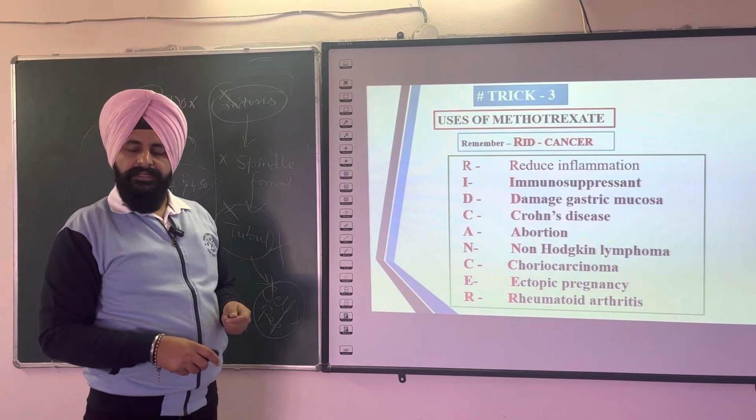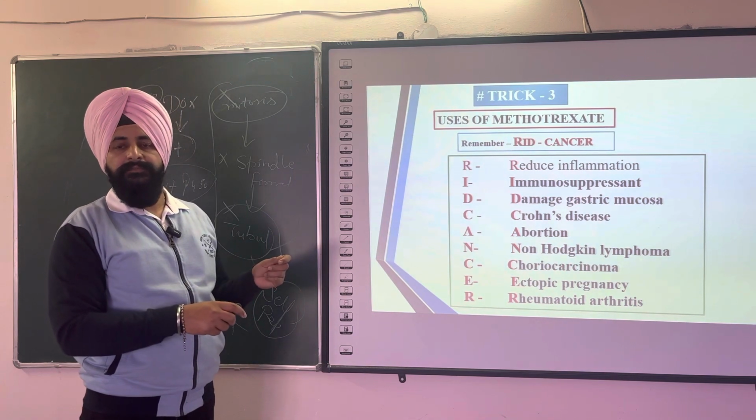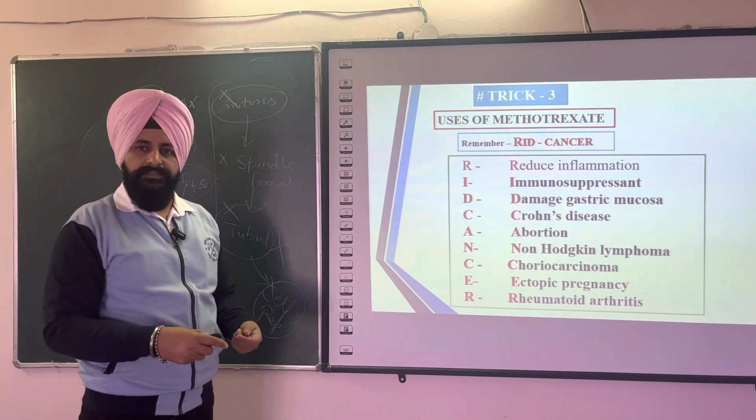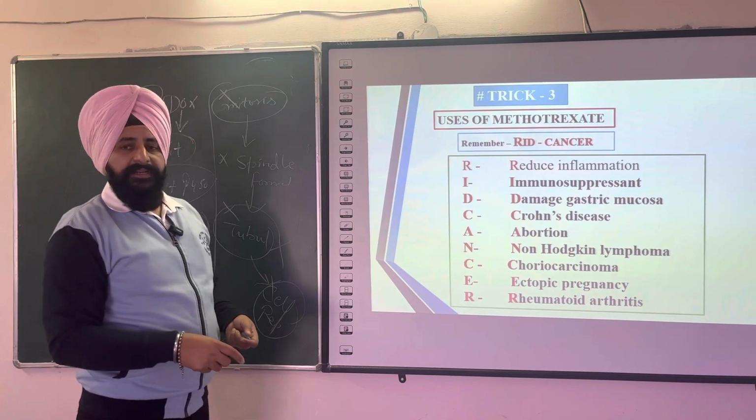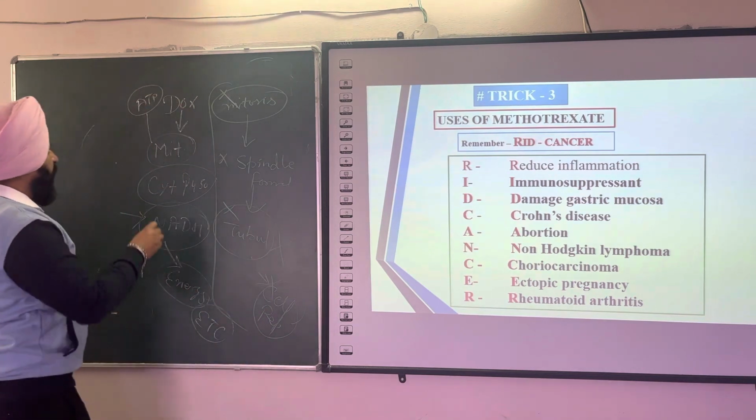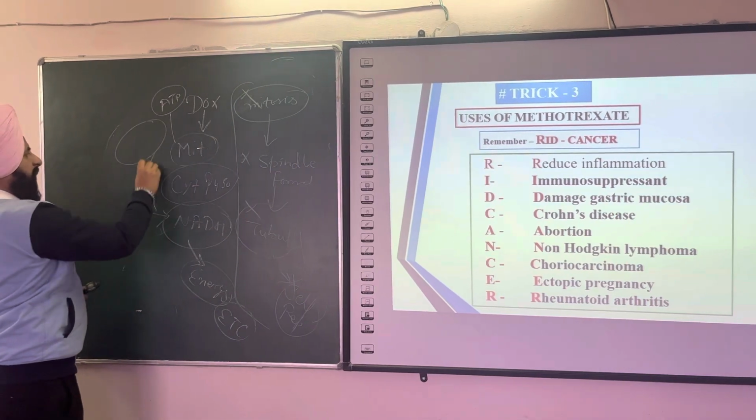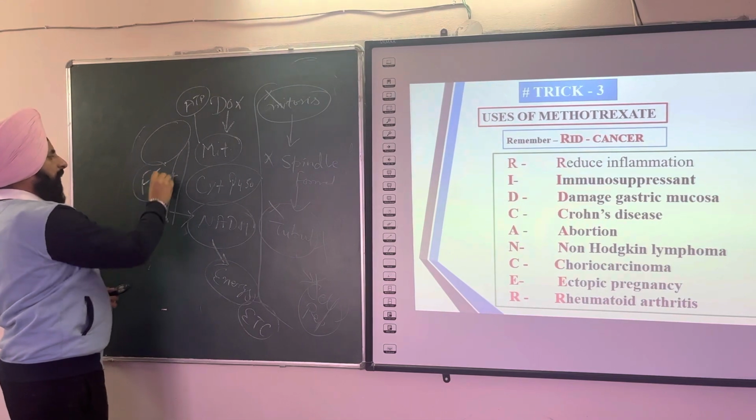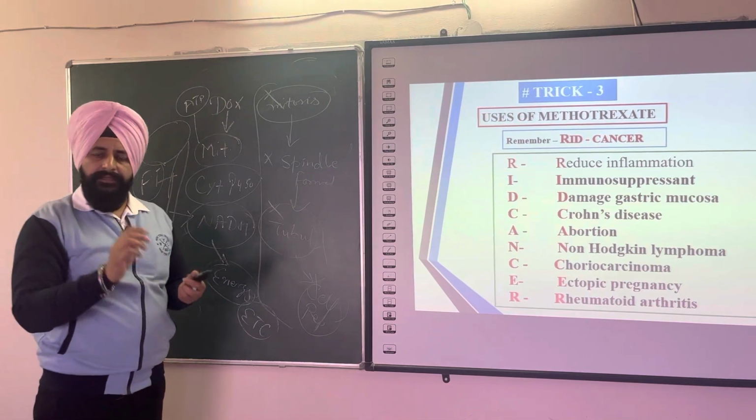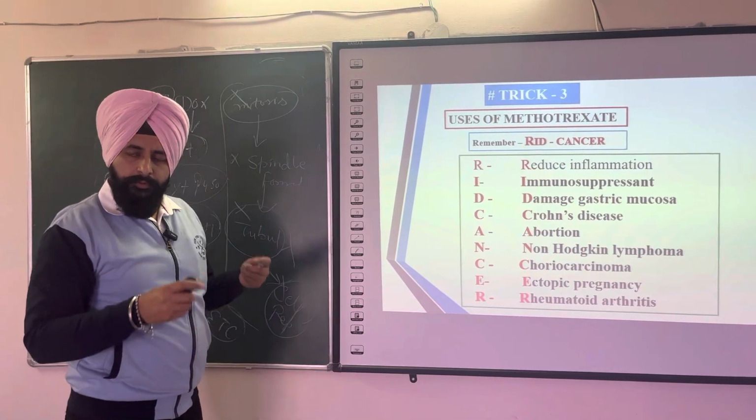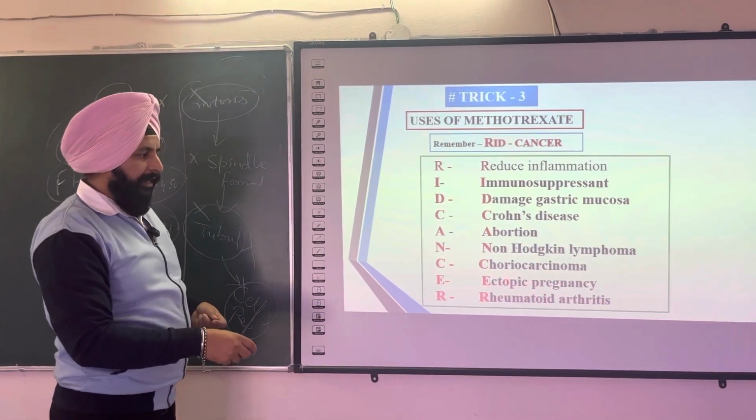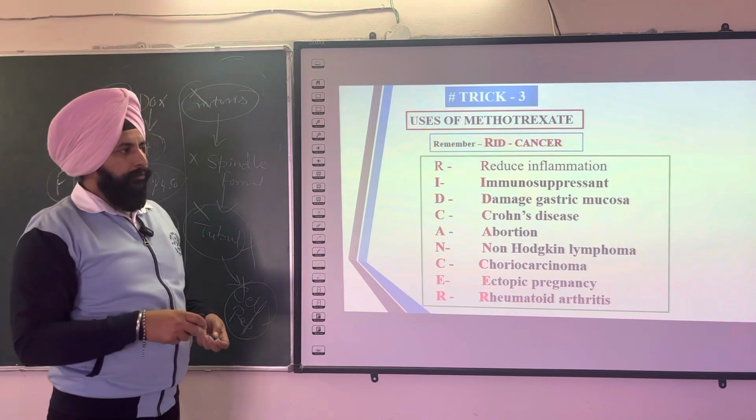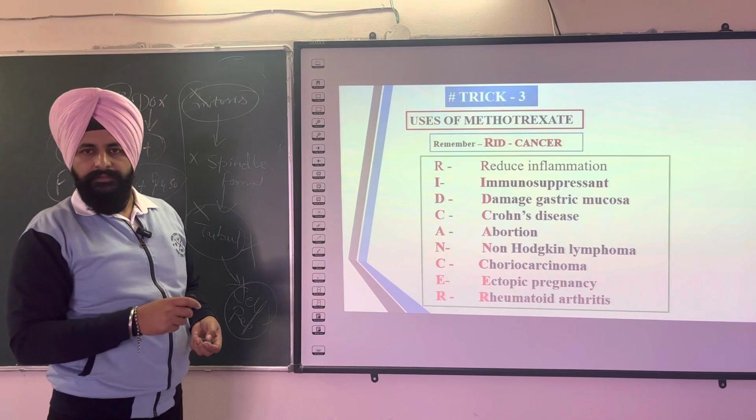choriocarcinoma. This is the carcinoma of the uterus of the female. This is the choriocarcinoma where the cancer spreads very fast. Ectopic pregnancy. You know that basically pregnancy develops in the uterus, but sometimes the egg is fertilized in the fallopian tubes. So whenever the egg in the female is fertilized in the fallopian tubes, then the term used is ectopic pregnancy. Next is rheumatoid arthritis. You remember with the name RID CANCER for methotrexate.